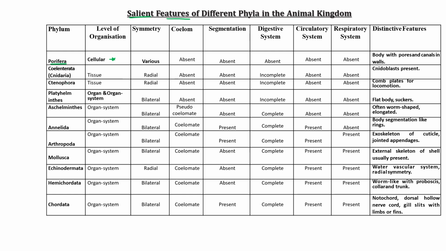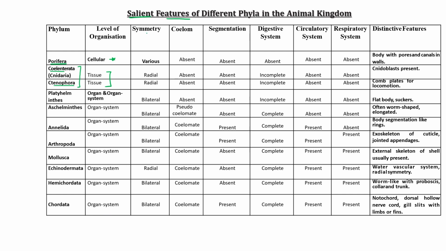The remaining two, Coelenterata and Ctenophora, both have tissue level of organization. Now onwards, Platyhelminthes, Aschelminthes, Annelida, Arthropoda and till Chordata, they all have organ system level of organization.